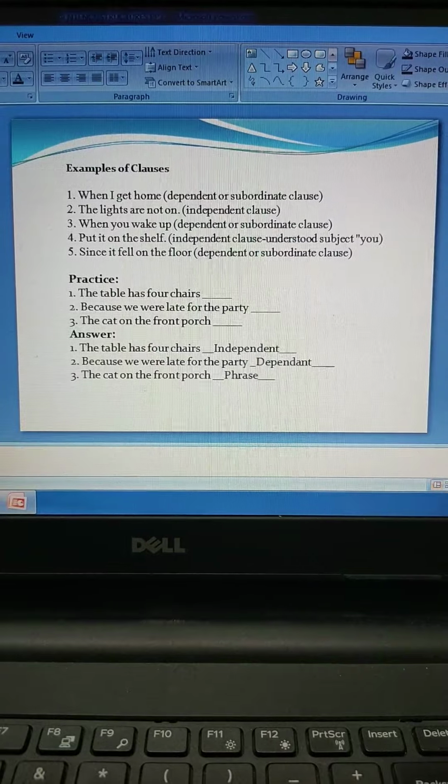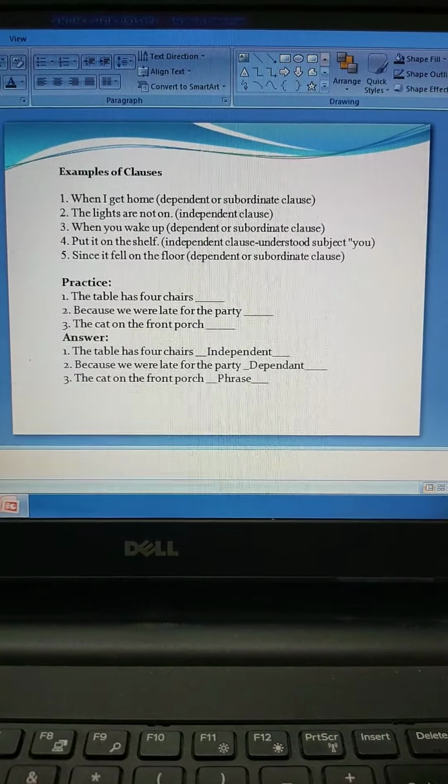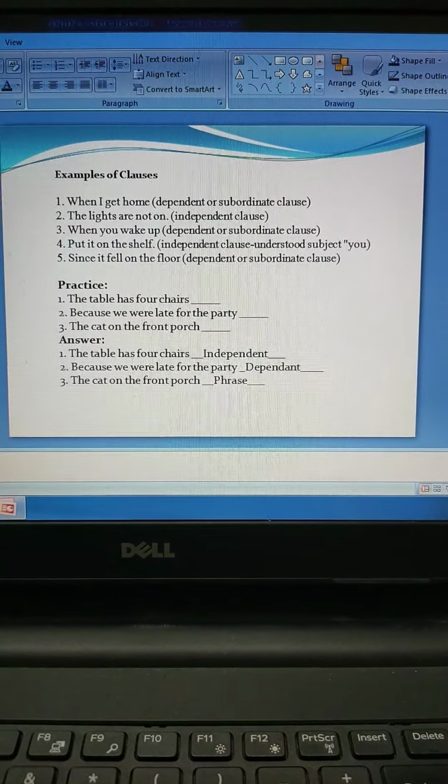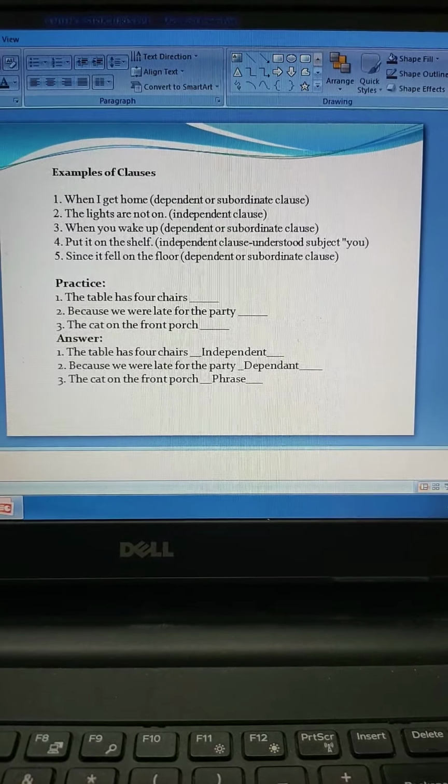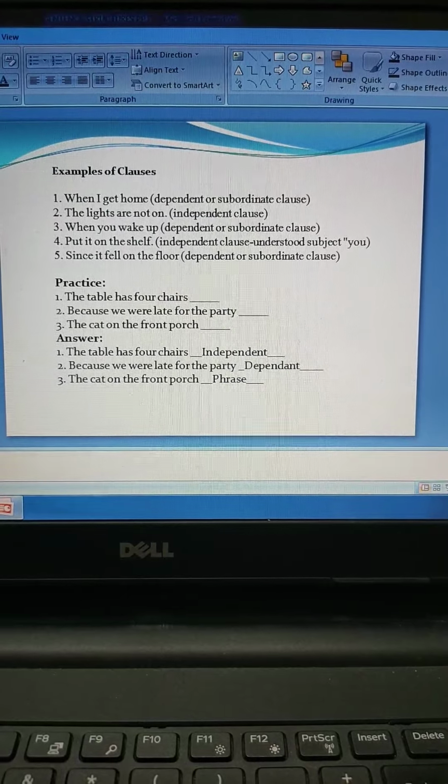Put it on the shelf. Okay, put it on the shelf. It is an independent clause. Yeah, put it on the shelf. You are understanding it, right? You have something in your hand and your mom or your dad says, put it on the shelf. Isn't it conveying you complete meaning?